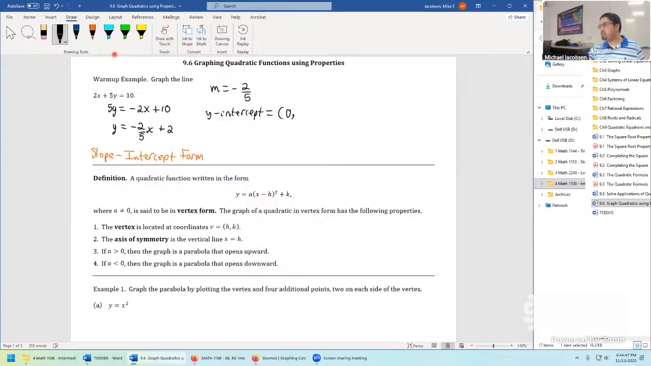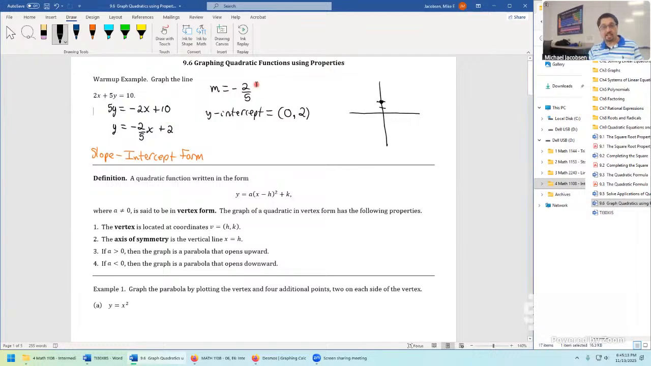is found by plugging in 0 for x. Let me try again. But notice when you put in 0 for x, this whole first term is gone, and you just get a positive 2. So that 2 that you're looking at there is automatically the y-intercept. Then the graph of this line goes like this. First plot the y-intercept. It's on the y-axis at height 2.